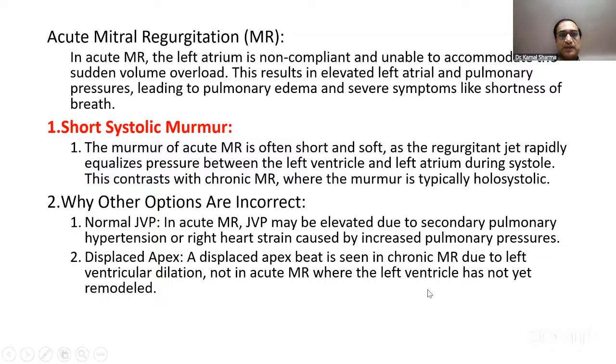That was the option. Acute MR, LA is non-compliant, unable to accommodate the sudden volume overload, resulting in elevated LA and PA pressure. Pulmonary edema, shortness of breath. The murmur of acute MR is often soft and short, as the regurgitant jet rapidly equalizes pressure between LV and LA. This contrasts with chronic MR, where the murmur is holosystolic. Normal JVP is not there, as I mentioned. Usually JVP is raised because of PH or RA strain, and a displaced apex does not happen, and hence the right option here was a soft short systolic murmur.